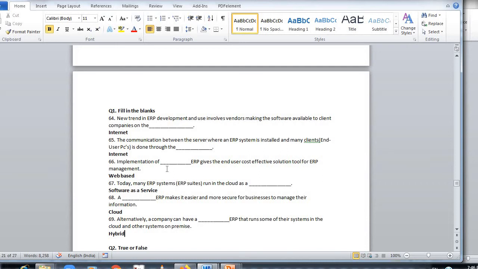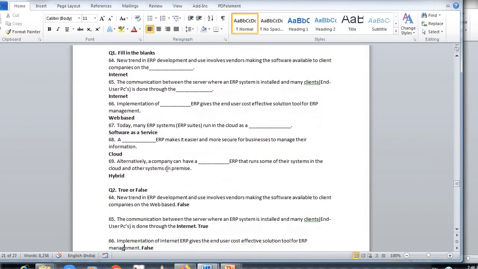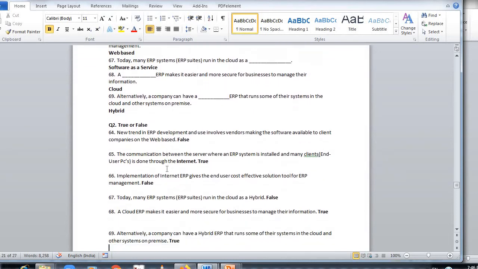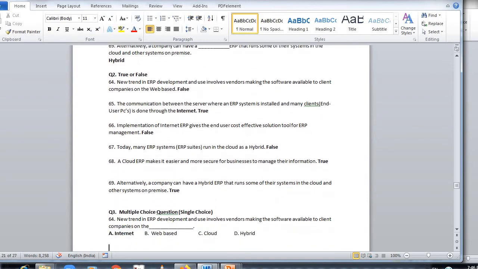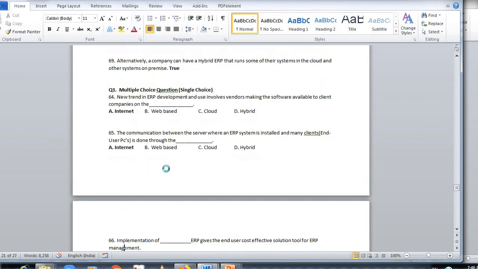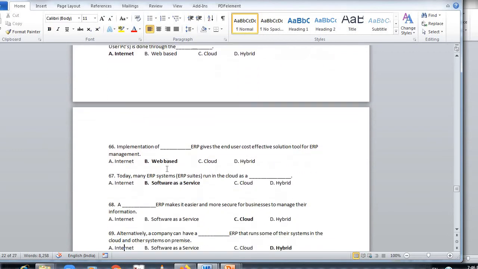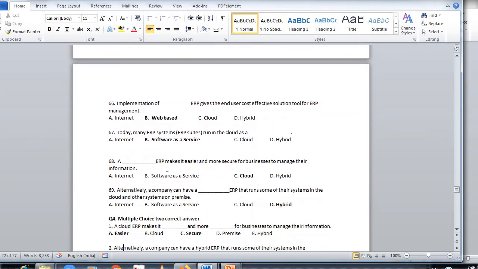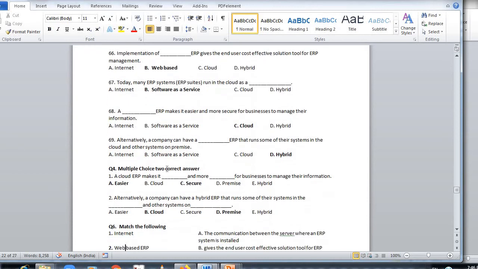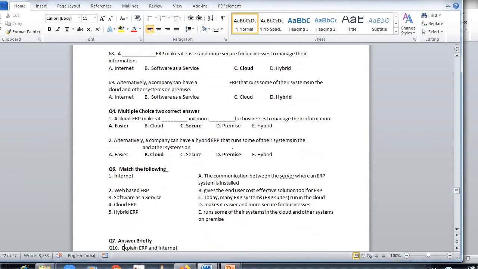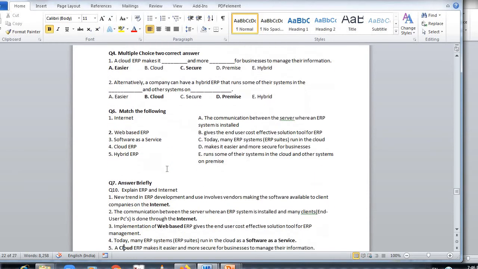Here is the true or false based on the fill in the blanks. Here is multiple choice single. Here is two correct answers. Match the following. Theory answers.